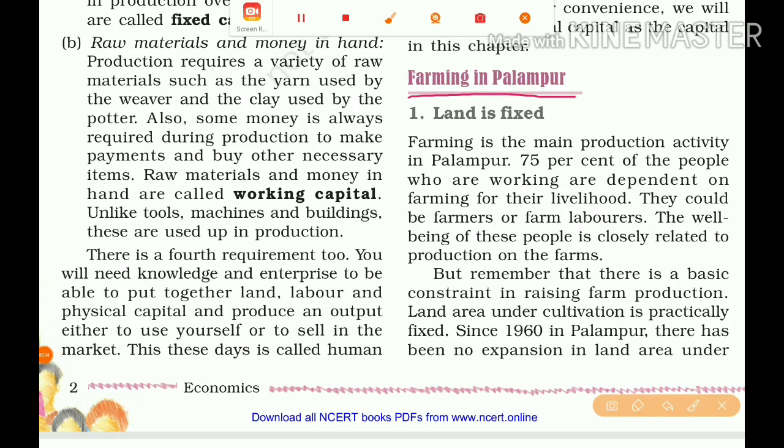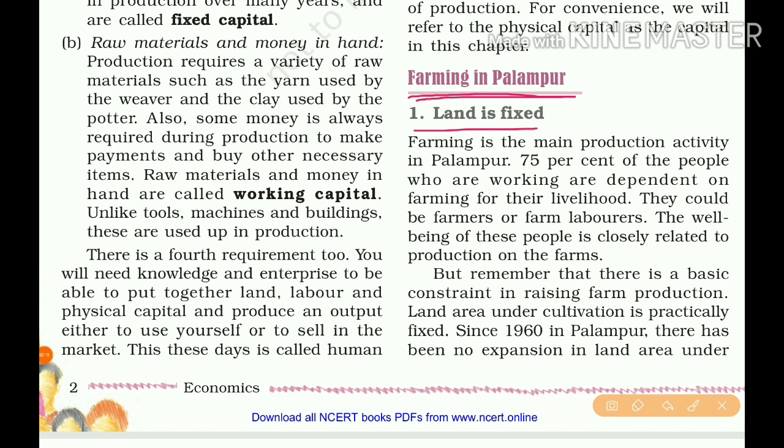Farming in Palampur. Under this topic we have 7 questions. The 7 questions answer only the explanation of farming in Palampur. The land is fixed. Farming is the main production activity in Palampur because Palampur is a village, so the main production activity is farming only. Their livelihood is also farming, agriculture.